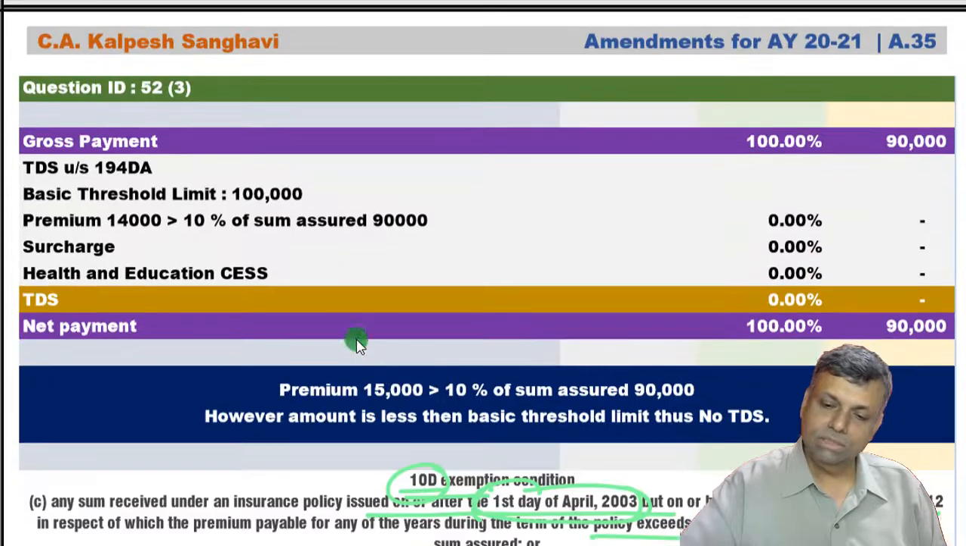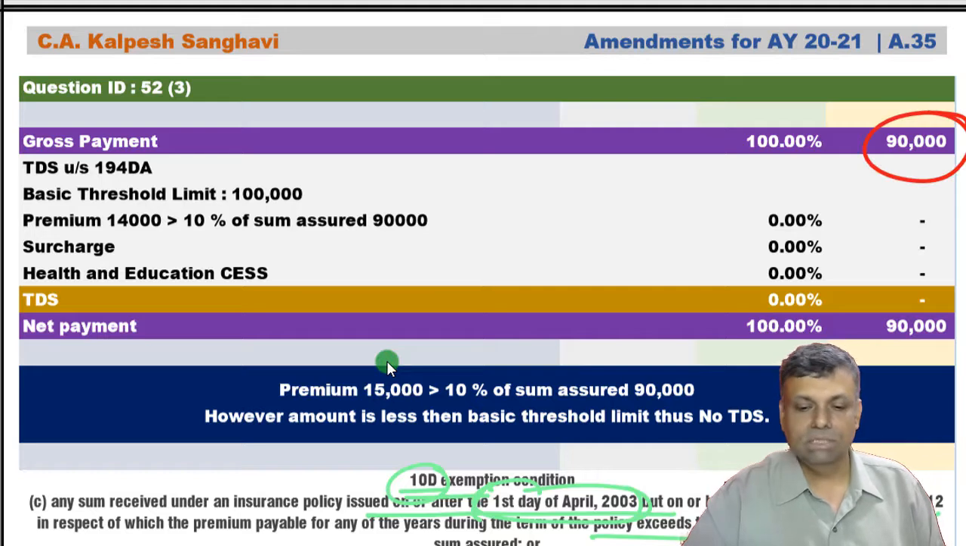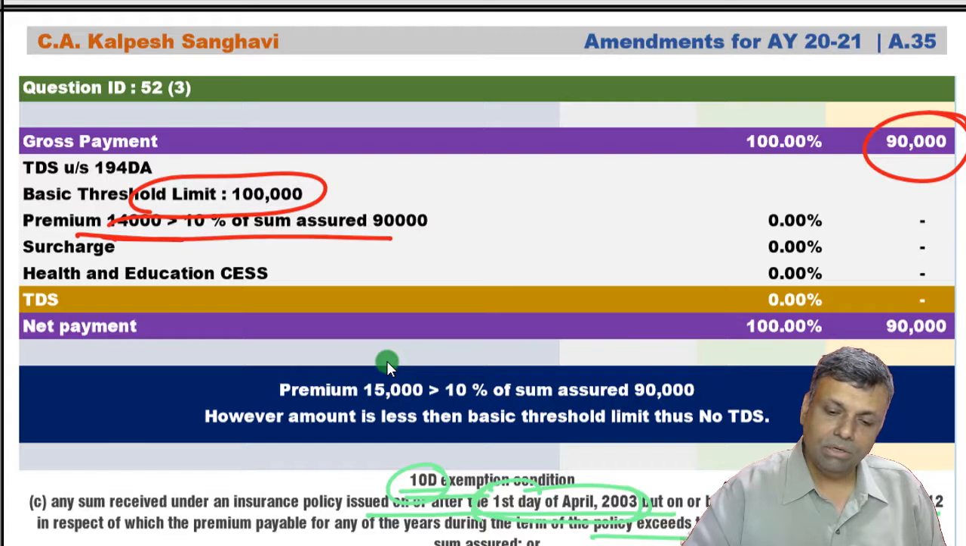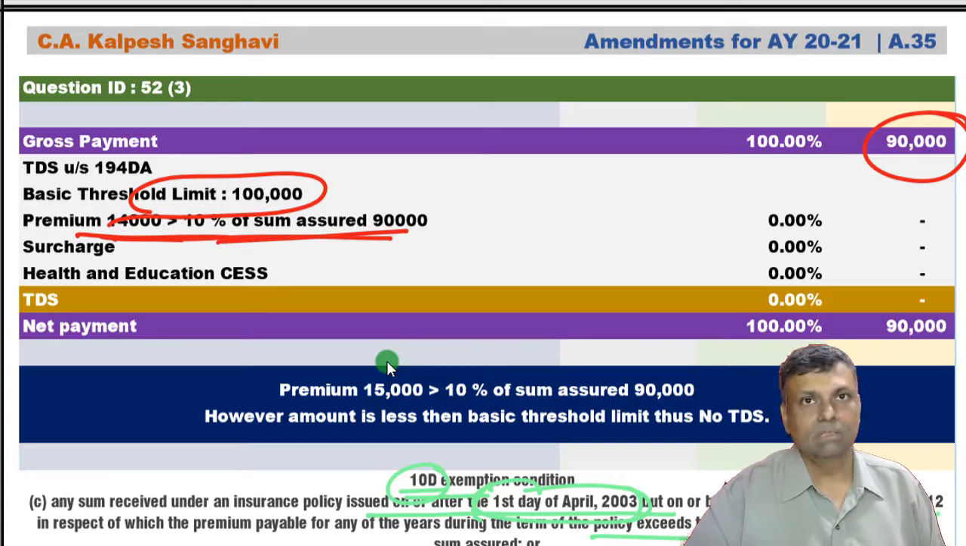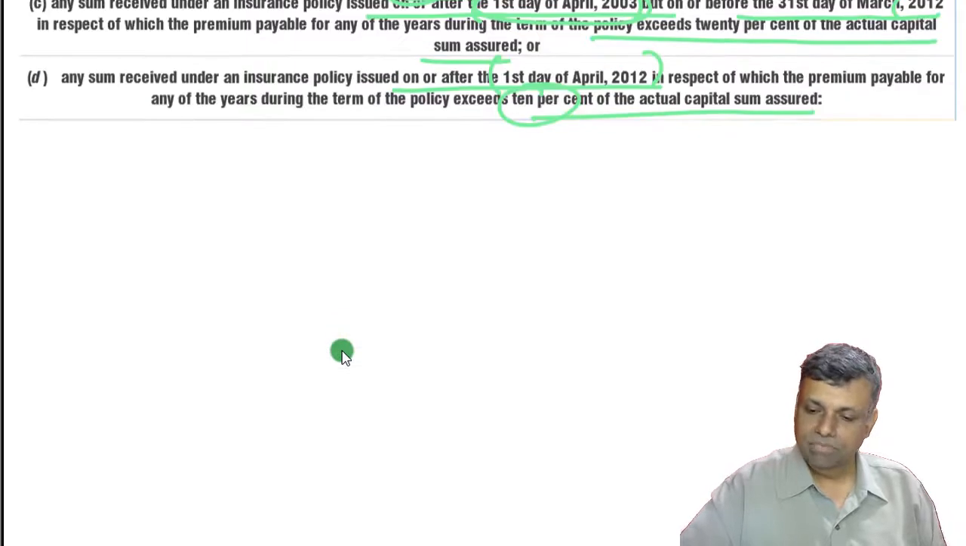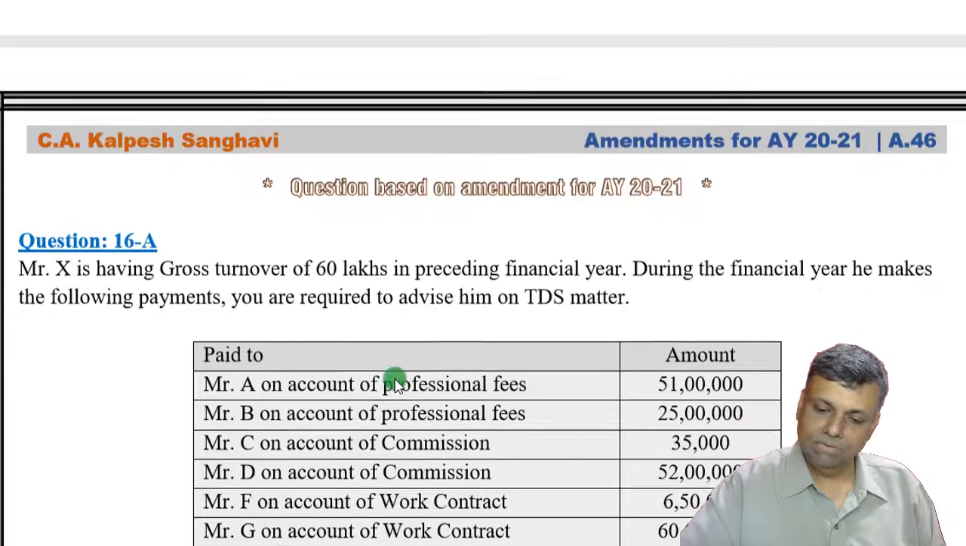In the third situation, friends, the policy is a taxable policy, but the payment itself is only 90,000 rupees, which is less than the basic threshold limit. The policy is a taxable policy because your premium is more than 10% of the sum assured. But the gross payment itself is less than 1 lakh of rupees, and that's the reason no TDS is required in this particular situation. Further, friends, let's see the next type of question here.